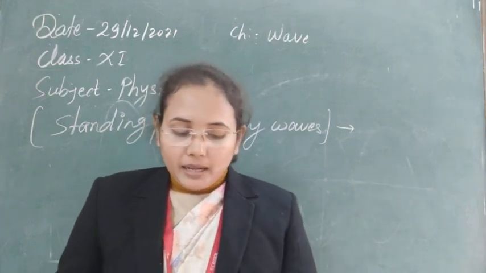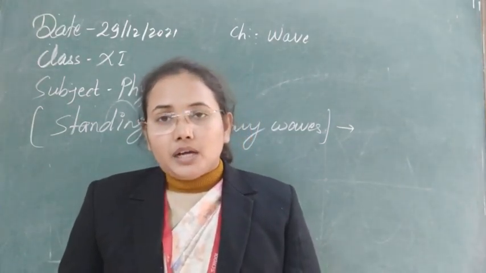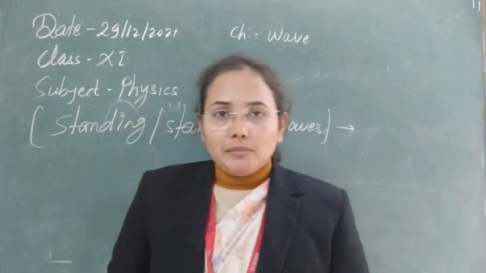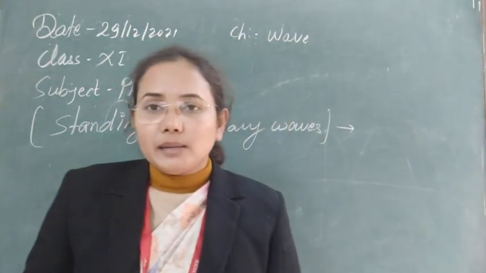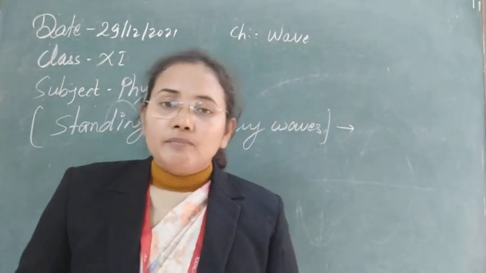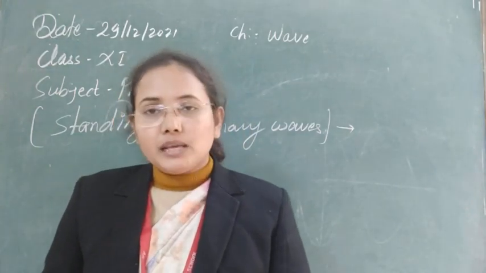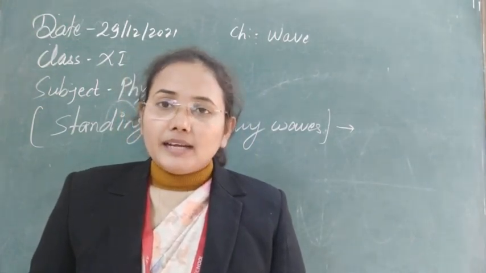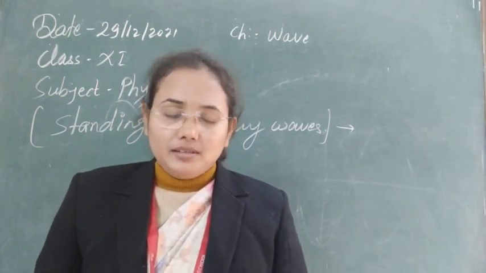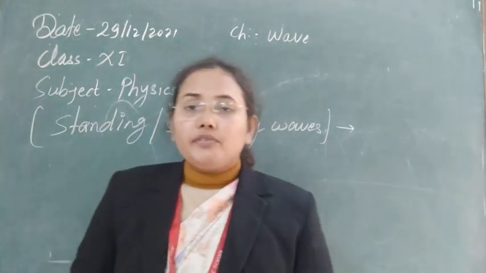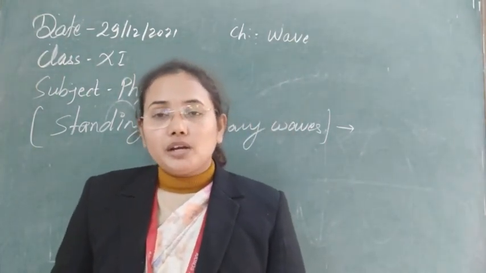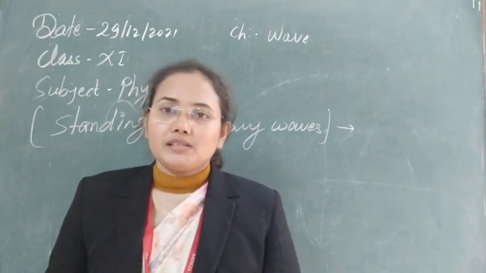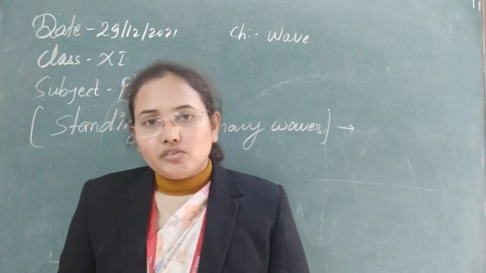Again I am repeating, the two waves should have the same nature, either longitudinal or transverse. The second thing is that they should have the same amplitude. Third, they should have the same time period or frequency or wavelength. Fourth, they should have the same speed, and they should travel in the same straight line but from the opposite direction. After they superimpose, a new set of waves will form, and that will be stationary in space. That's why we are calling them stationary wave or standing wave.